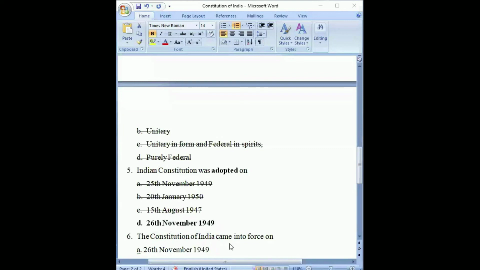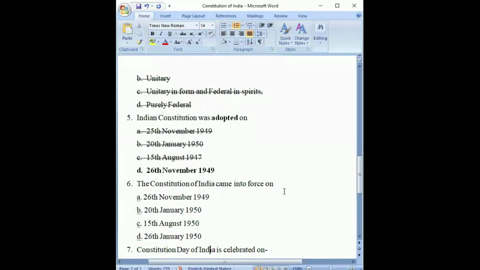Now let's move to the next question. It is question number 6. When did the Constitution of India come into force? Again, this is similar to the previous question that we discussed, but that was the date of adoption, and this is when it came into force. Adoption means the Constitution was finally accepted, but coming into force is the date when the Constitution became applicable. The options are 26th of November 1949, 28th of January 1950, 15th August 1950, and 26th of January 1950.